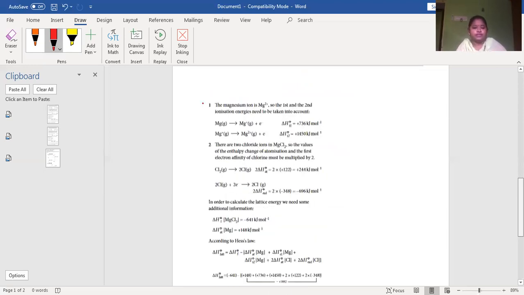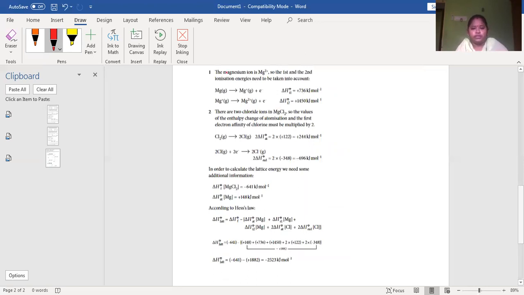Listen here. For the magnesium ion Mg2 plus, the first and second ionization energies need to be taken into account. What I am suggesting is that this data will be there in the question, because you can't learn the kilojoules by heart or guess them. So from the question you have to extract the data and calculate it.